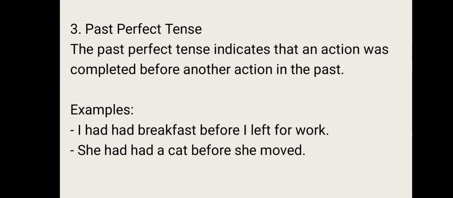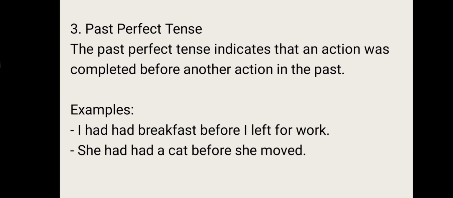The third one is past perfect tense. The past perfect tense indicates that an action was completed before another action in the past. For example, I had breakfast before I left for work. She had a cat before she moved. So, basically, the past perfect tense is used to talk about something that happened before another action in the past.